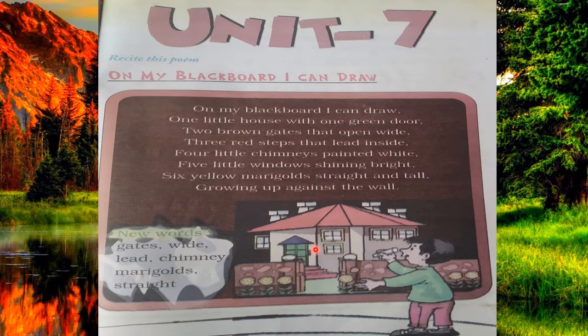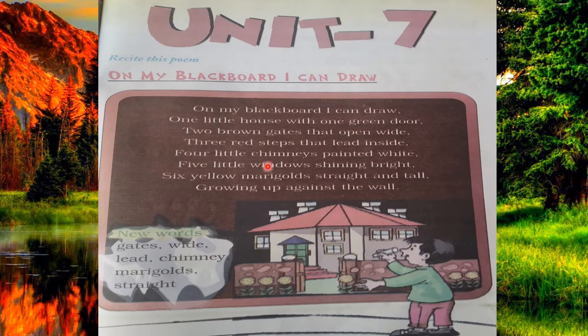What is the color of the door? Green. Okay, and then two brown gates that open wide. The house has two brown gates that can open widely. And then three red steps that lead inside. Here in this picture you can see there are three steps, three stairs which lead inside. With the help of these stairs you can go inside the house.